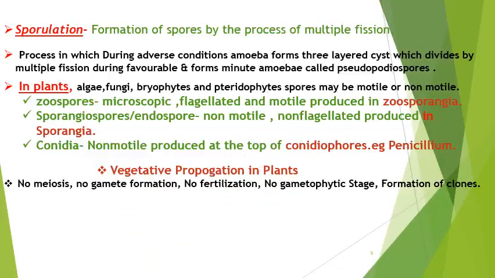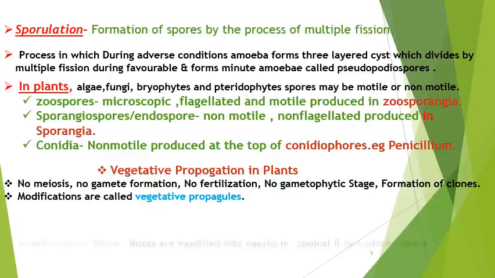Now the next heading is vegetative propagation in plants. Vegetative propagation in plants indicates that this type of reproduction involves no meiosis, no gamete formation, no fertilization, no gametophytic stage, only the formation of clones. Here the modifications are called vegetative propagules.